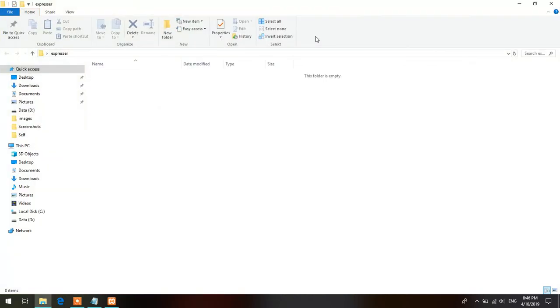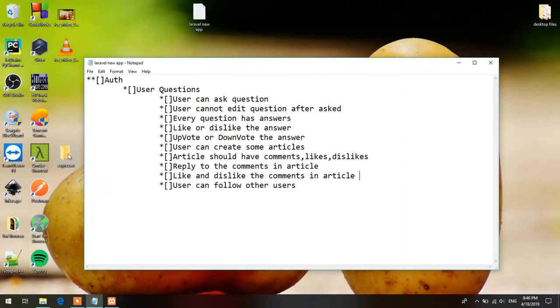Okay, expressor. Yeah, pretty much after completing I will try to upload it, so you guys will know how Laravel apps get uploaded to VPS and shared hosting and all. So I will try to upload it.